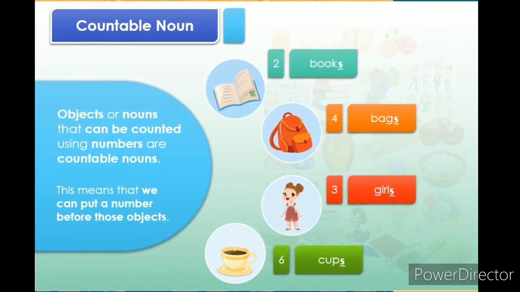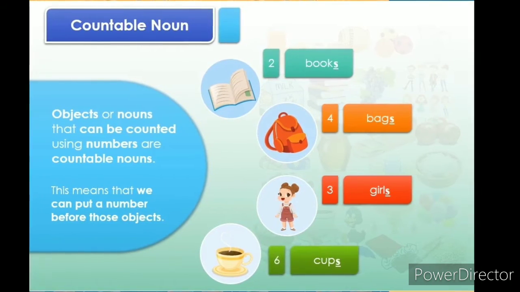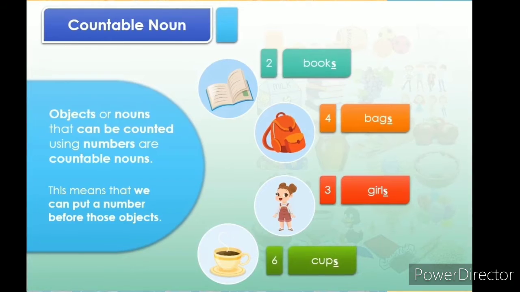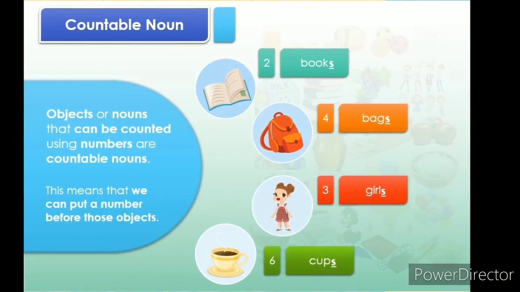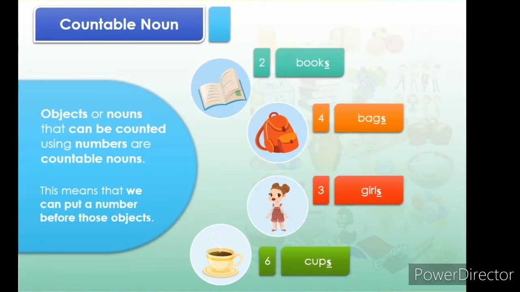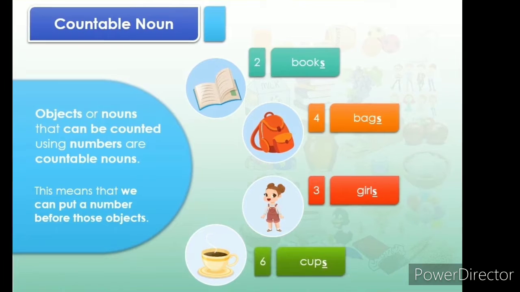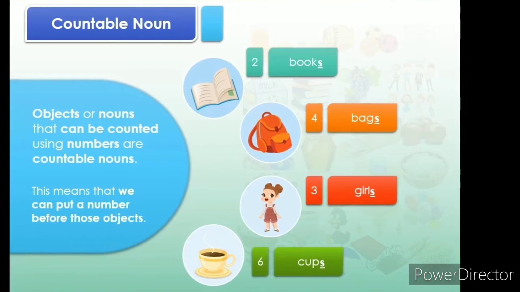It is quite the opposite of uncountable nouns. Are you clear? We will see some more examples. This means that we can put a number before the object, and it should be meaningful.